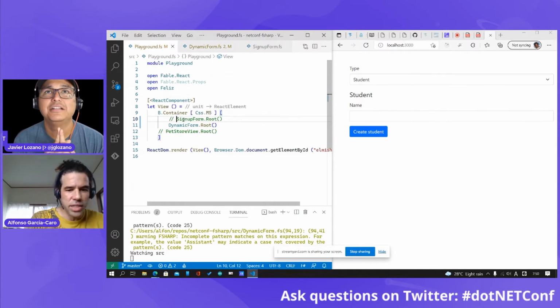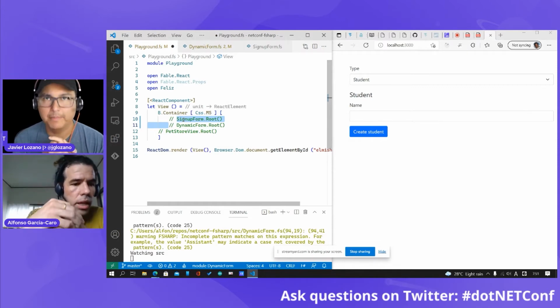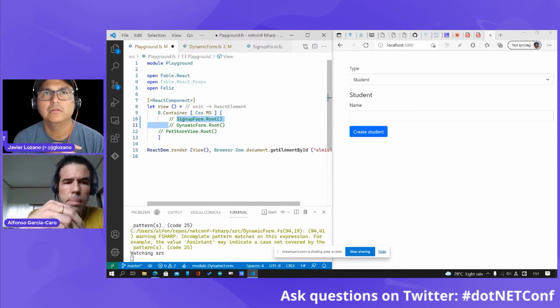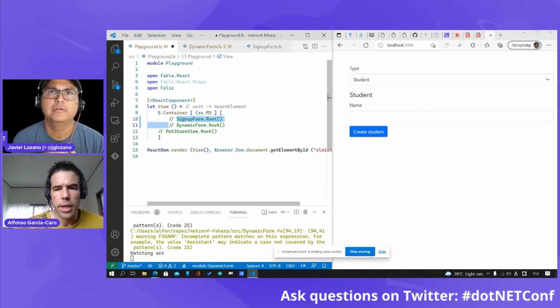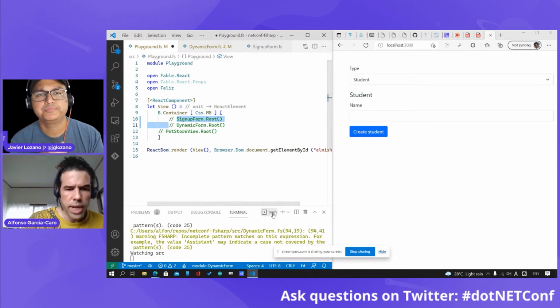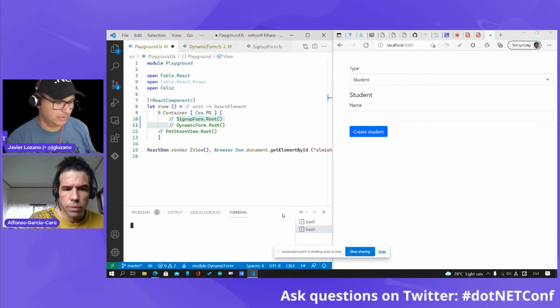Just to finish, I wanted to show, because the other thing that we are doing all the time in web applications is taking data from a server and displaying it. I was thinking of using this Pet Store public API, but I need to write the code for that. We still have 1 hour, right, for the presentation.